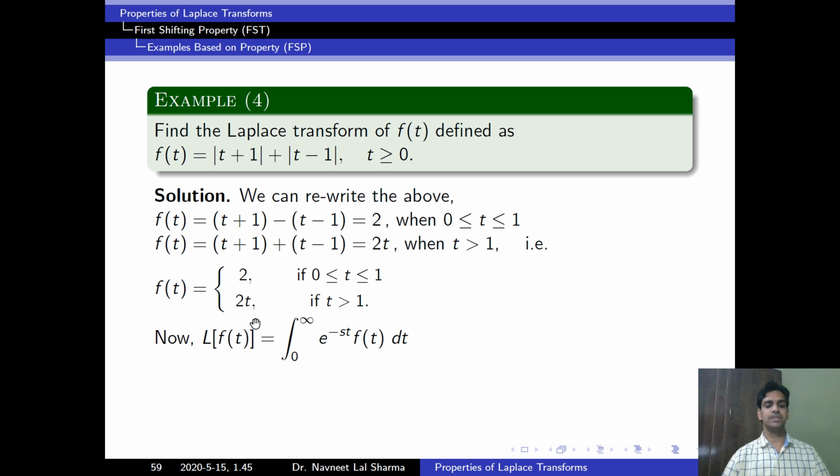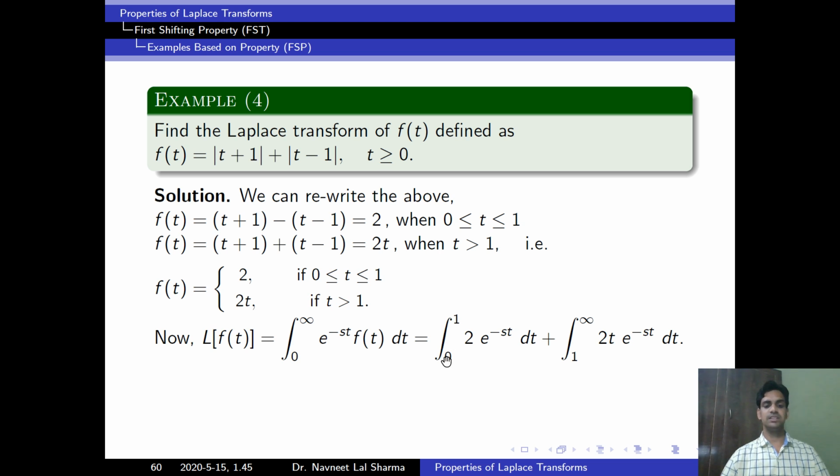So Laplace of f(t) is equal to integration 0 to infinity of e to the power minus st into f(t) dt. Now we can put the value of f(t) here. First we will break this as integration 0 to 1 of f(t) into e to the power minus st dt, plus integration 1 to infinity of f(t) into e to the power minus st dt.